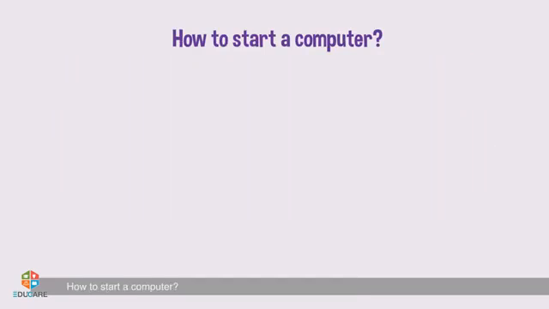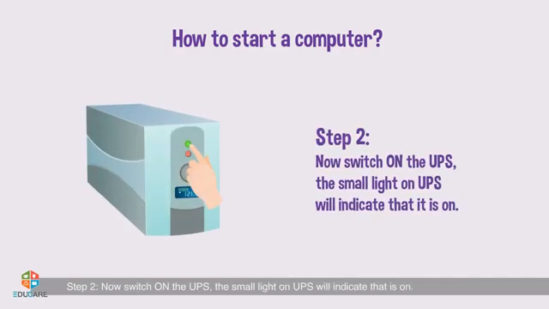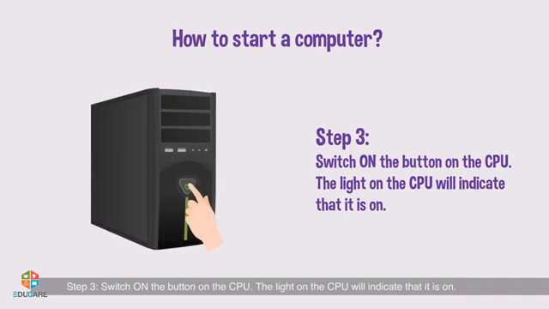How to start a computer. To switch on the computer, follow the given steps. Step 1. First, you need to switch on the power supply. Step 2. Now switch on the UPS. The small light on UPS will indicate that it is on. Step 3. Switch on the button on the CPU. The light on the CPU will indicate that it is on.